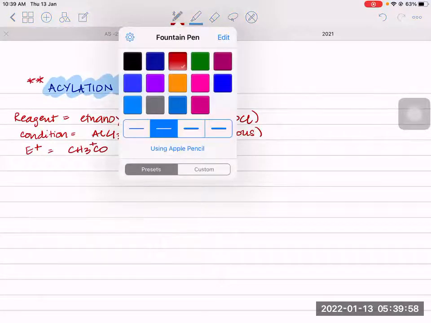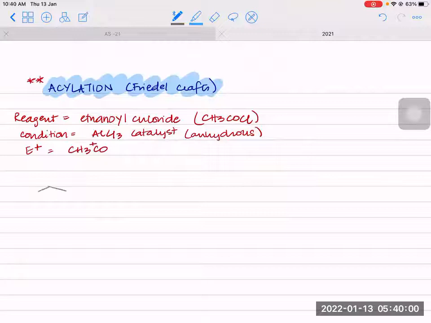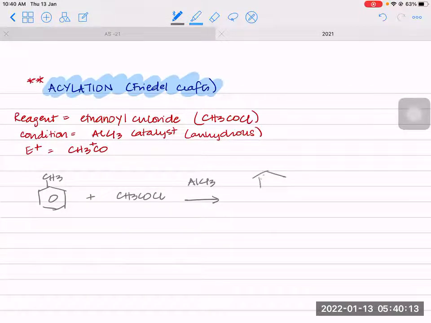Now let's see the overall reaction. So you have methylbenzene plus CH3COCl in the presence of AlCl3, giving you CH3 here, and the acyl group will go on carbon number 4, plus HCl.